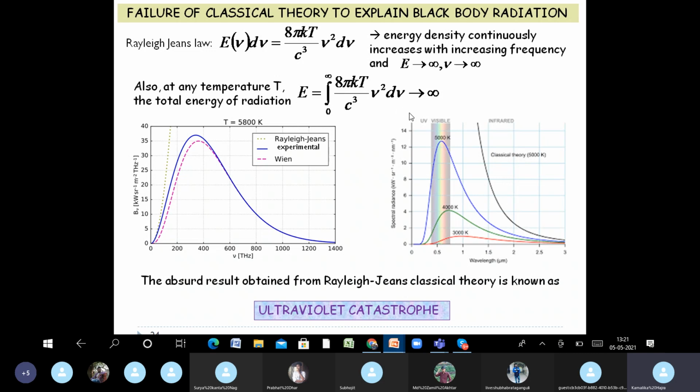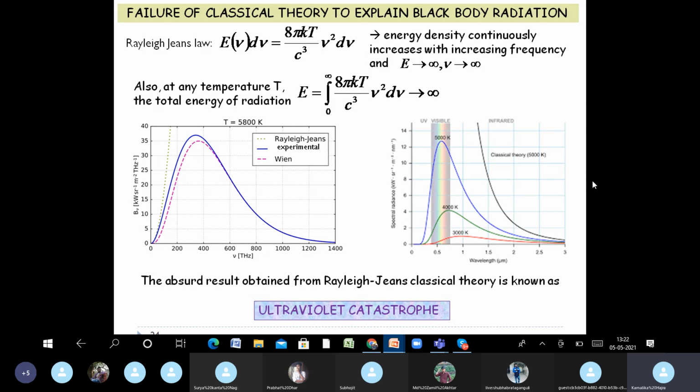On the other hand, in terms of wavelength, it matches the experimental curve at higher wavelengths but shoots up to infinite values at lower wavelengths. So these are the two curves showing the discrepancy between Rayleigh-Jeans law, the experimental curve and Wien's distribution law for different temperatures. And this absurd result is often known as the ultraviolet catastrophe.